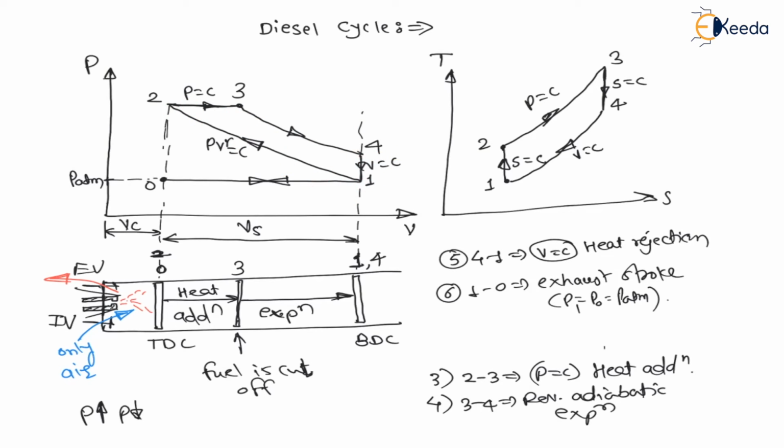Therefore whenever drawing the diesel cycle, I will consider 1 2 3 4 1, this cycle only. So in case of the diesel cycle, if I draw the pressure versus volume diagram, let us do the analysis. On the PV diagram, process 1 to 2 is reversible adiabatic compression. 2 to 3 is constant pressure heat supply. 3 to 4 is reversible adiabatic expansion, and 4 to 1 is constant volume heat rejection. These are the various processes.